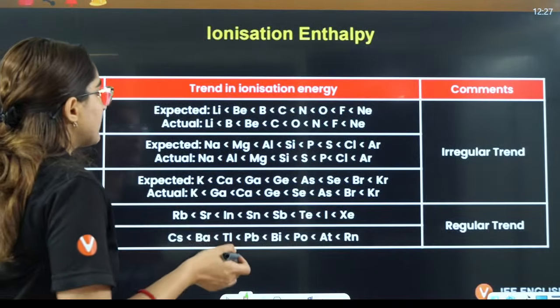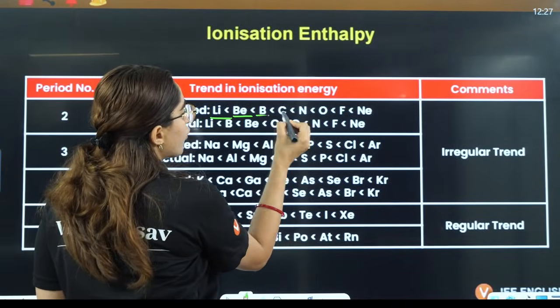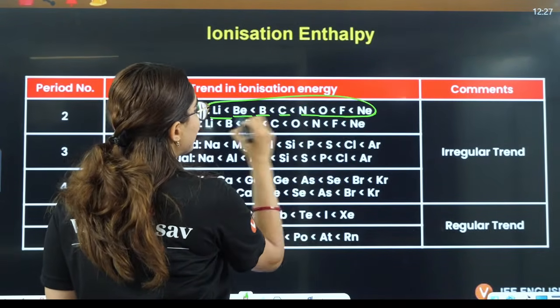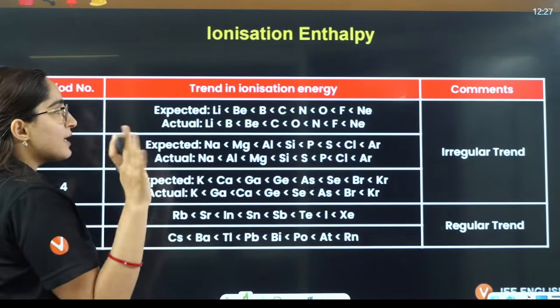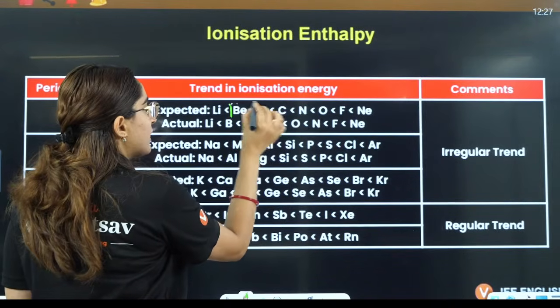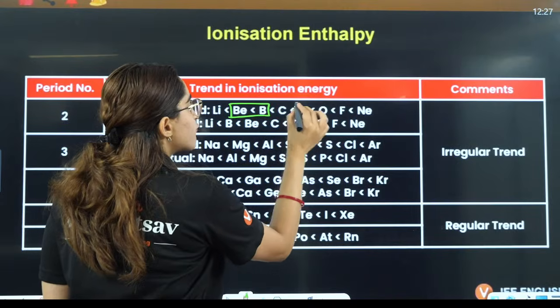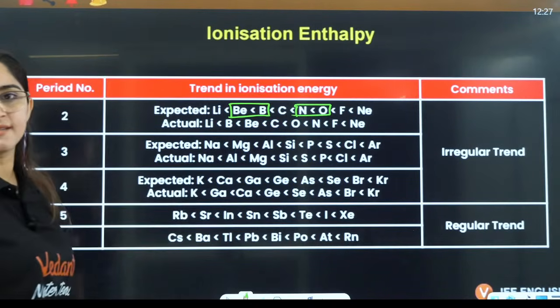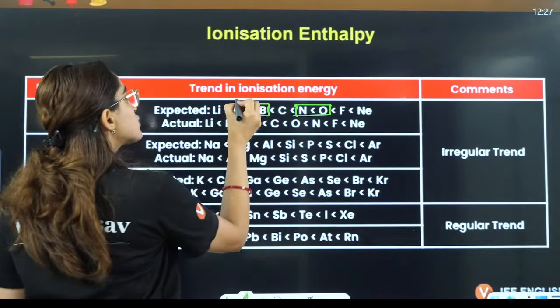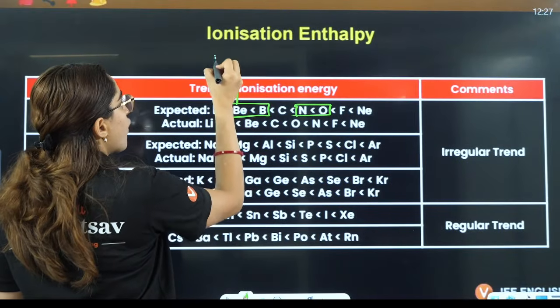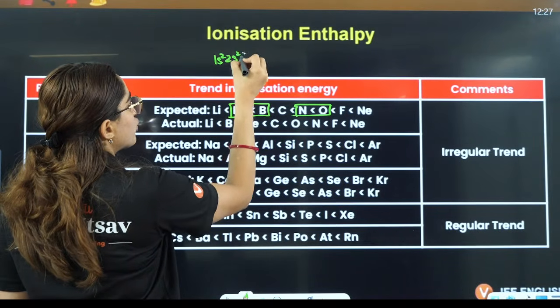It should be something like this: lithium, beryllium, boron, carbon, nitrogen, oxygen, fluorine, neon. But in reality something different will happen in case of beryllium and boron, and in case of nitrogen and oxygen. What is the reason behind that? See, in case of beryllium, what you have is 1s2, 2s2, and boron has 1s2, 2s2, 2p1.